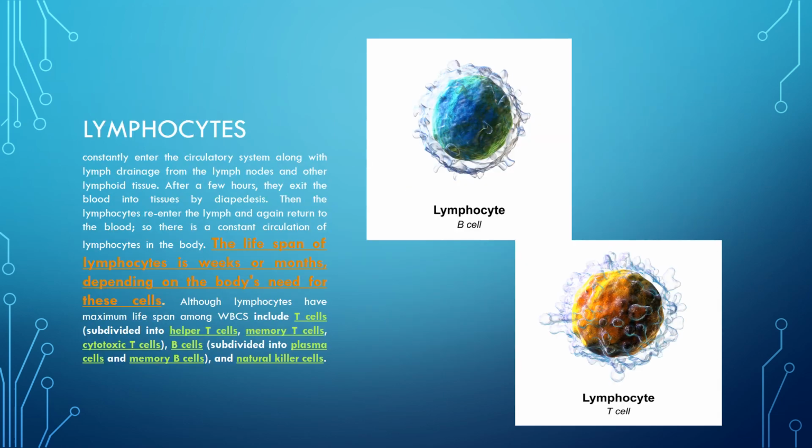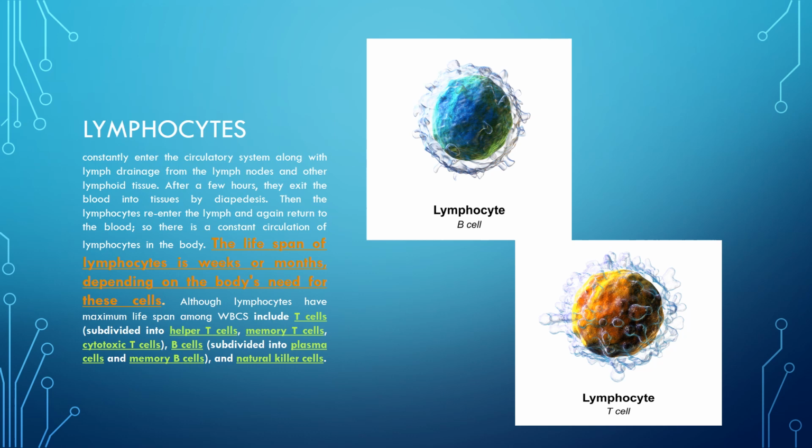Lymphocytes constantly enter the circulatory system along with lymph drainage from the lymph nodes and other lymphoid tissue. After a few hours, they exit the blood into the tissues by diapedesis. Then the lymphocytes re-enter the lymph and again return to the blood. So there is a constant circulation of lymphocytes in the body. The lifespan of lymphocytes is weeks or months, depending on the body's need for these cells.